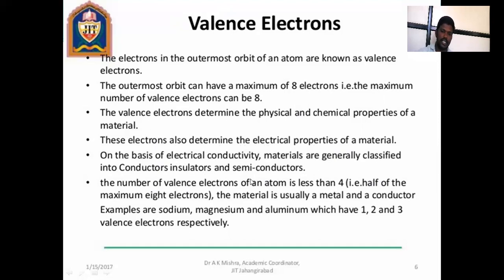The number of valence electrons means the outermost orbit. If the valence electrons in the outermost orbit are less than 4, which is half of the maximum 8 electrons, the material is usually a metal and conductor. Means if those atoms have less than 4 electrons in the outermost orbit, then the atom should be metal and conductor. Example: sodium, magnesium, aluminum, which have valence electrons 1, 2, 3 respectively.